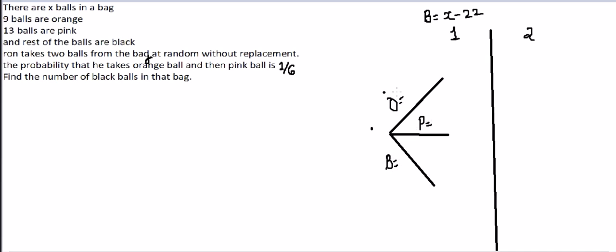Now the probability of picking up an orange ball is, 9 balls are there out of X, because there are a total of X balls in the bag. For pink, 13 balls are pink and the total number of balls is X. And for black, the total number of black balls is X minus 22 and the total balls are X. So these are the probabilities. Now there are three cases. If he chose an orange ball, then he has three options.